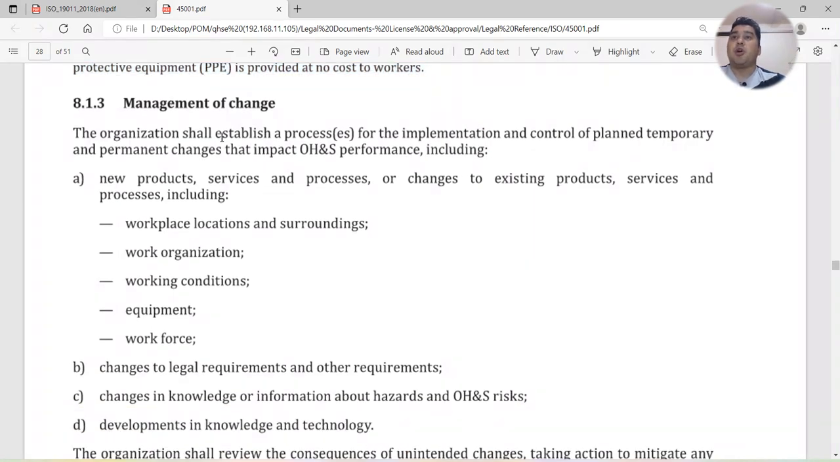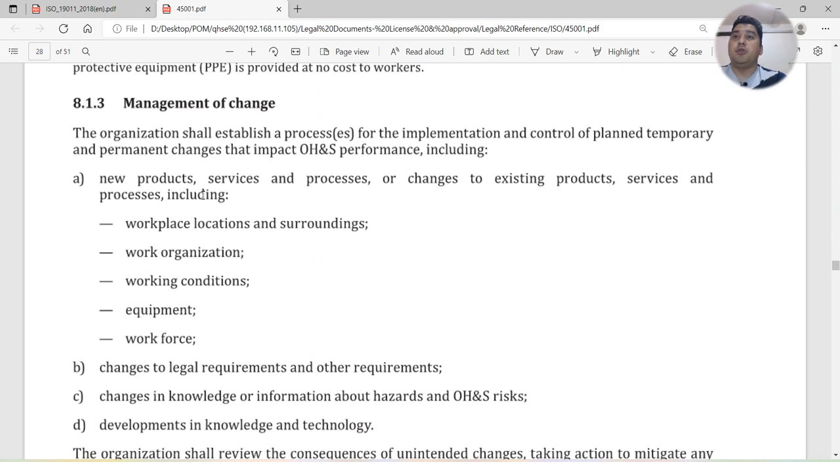Management of change. The organization shall establish a process for the implementation and control of planned, temporary and permanent changes that impact OHS performance. It is a new requirement in ISO 45001. If there are any changes in the organization, whether process related, service related, machine related or management related, you should have one process for how to deal with these changes and how you are going to assess the risk related to these changes, which can affect your occupational health and safety management system performance.